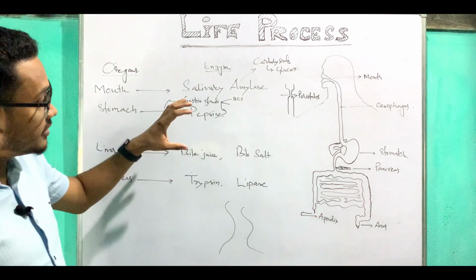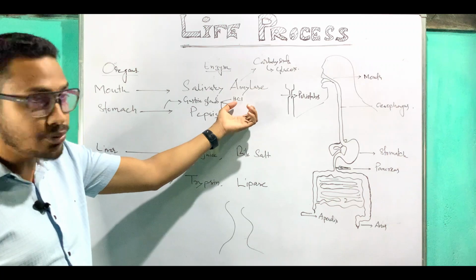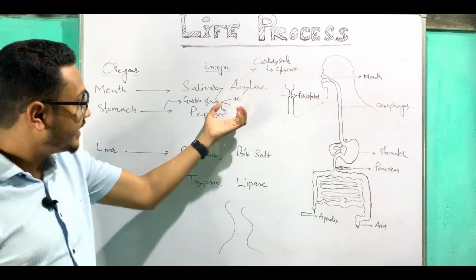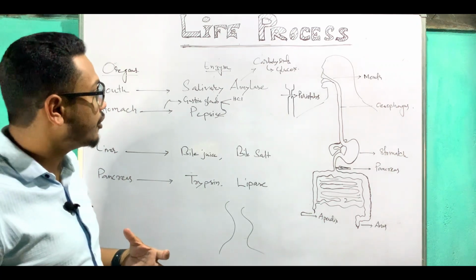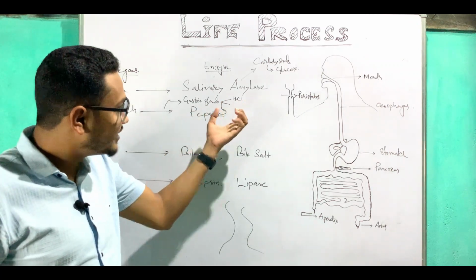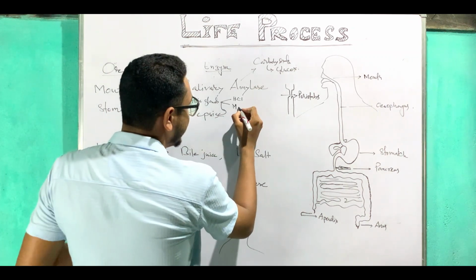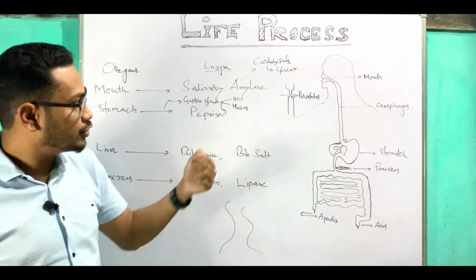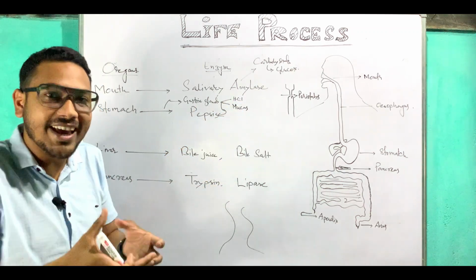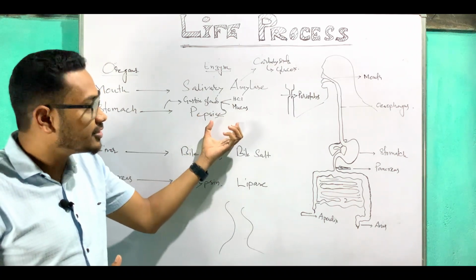Such a harmful hydrochloric acid, this type of gas is produced in the stomach. So this is very harmful for our body. To protect against this HCl, another one is released by the gastric gland, known as mucus, M-U-C-U-S. What is the function of this HCl? HCl makes the food acidic so that the pepsin can easily digest the food.